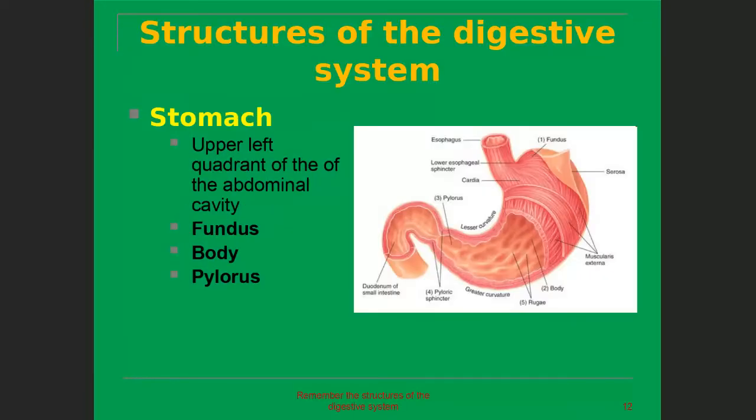You see here this opening and this opening, and in these two openings you can see that they possess a muscular structure which stops the food which came from the esophagus from moving back to the esophagus, and they regulate the movement of the food from the stomach to the duodenum.